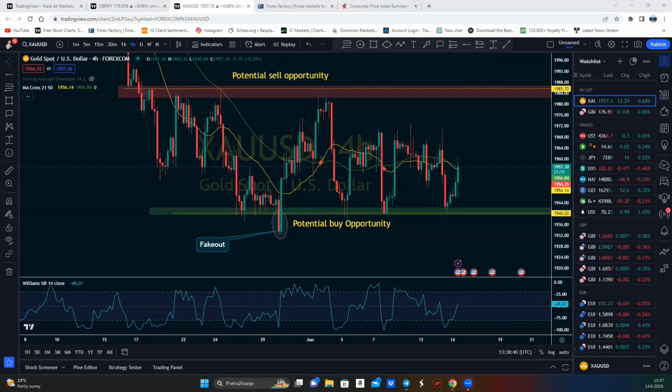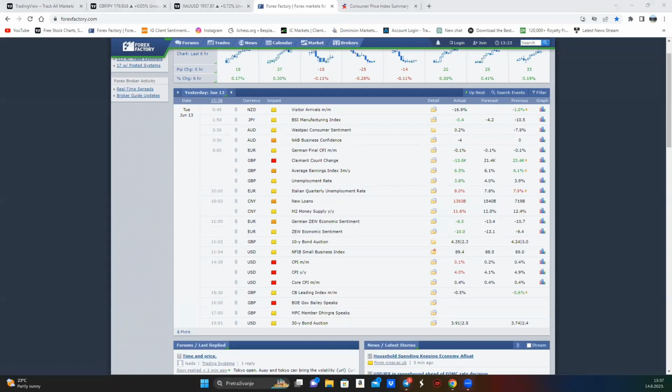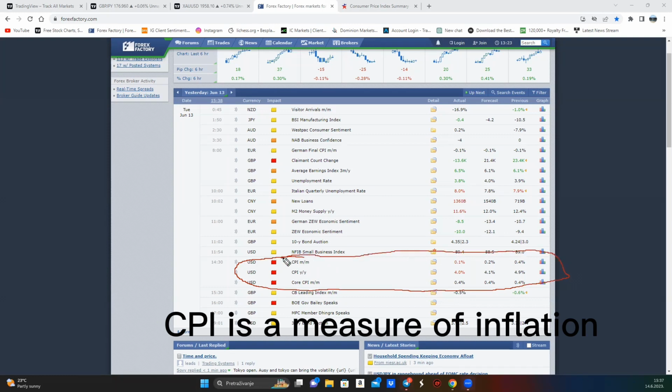What is it today? What was the price of milk last month versus today? What was the price of bread? Of a car? Of electricity? Of oil, gasoline? And you would have a broad picture of what is actually happening with prices in the economy. And that's CPI. CPI is a measure of inflation.